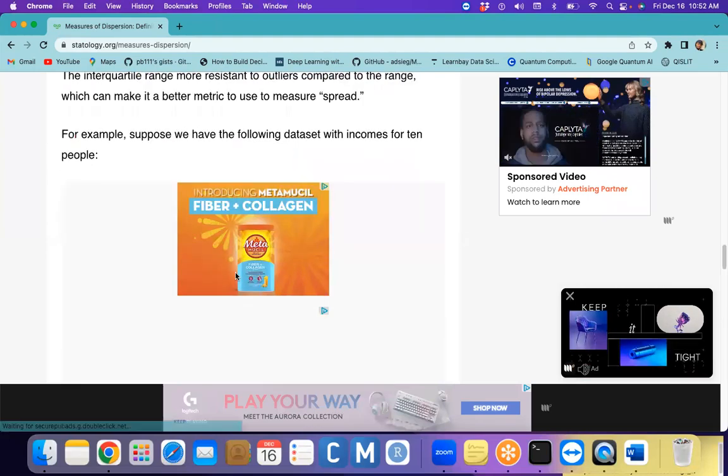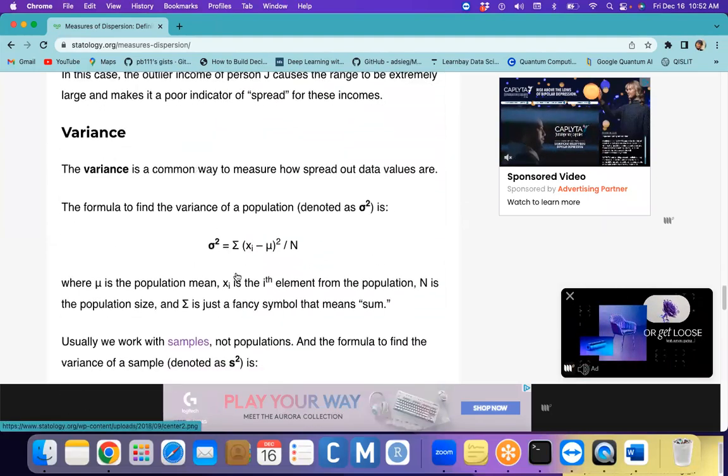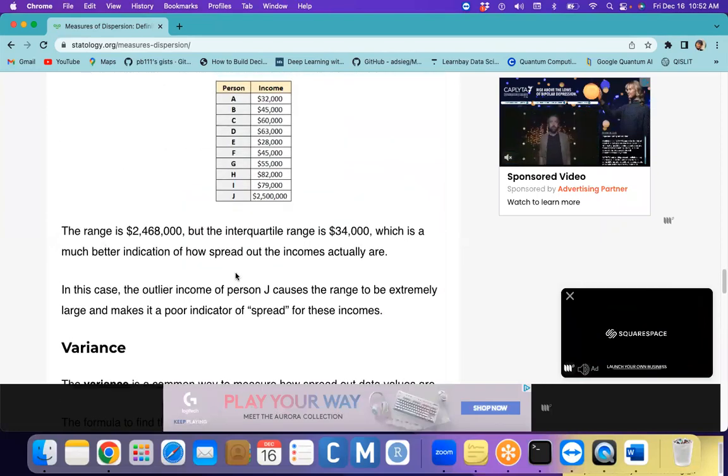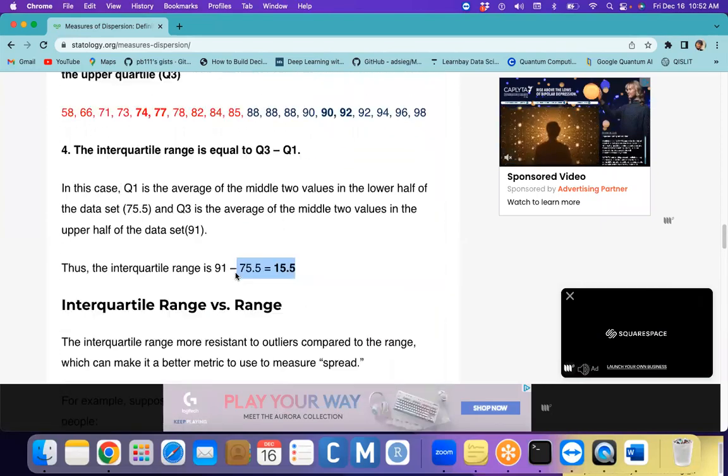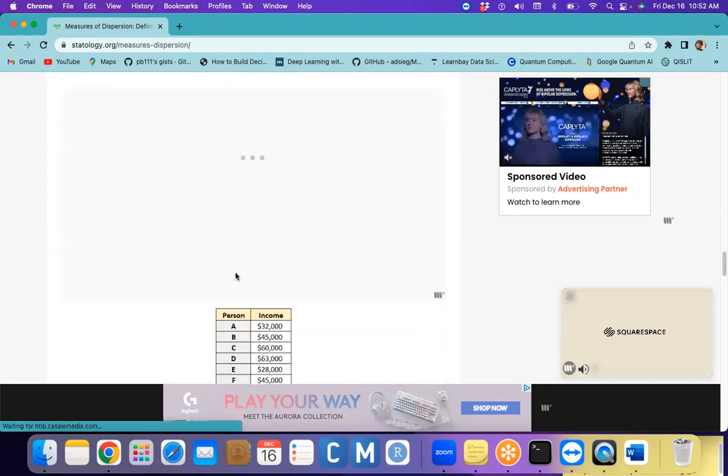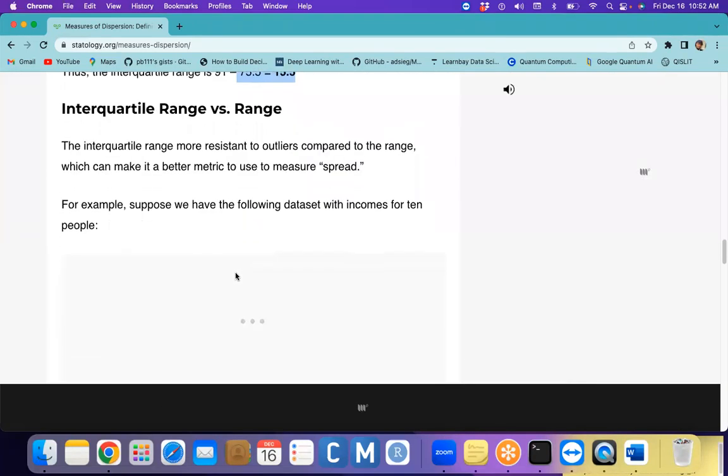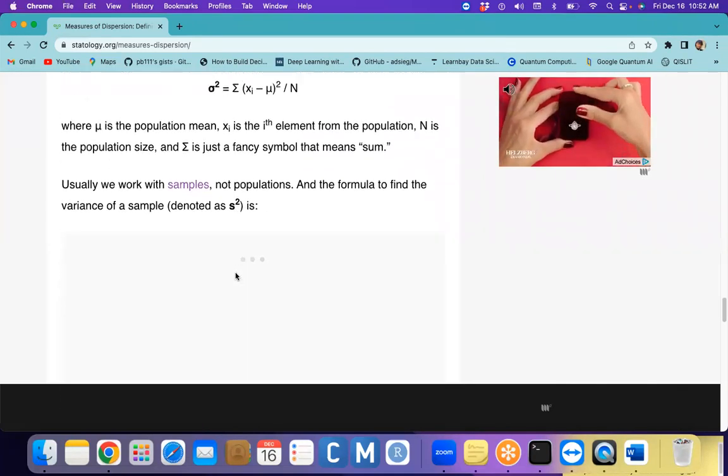Okay, so as of now, try to go for understanding only range and interquartile range. In the next class we will talk about the variance, standard deviation, and other stuff. We'll talk about it.